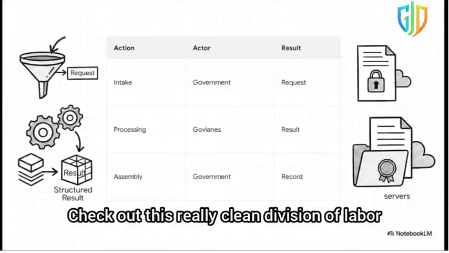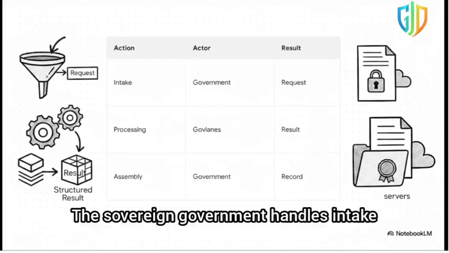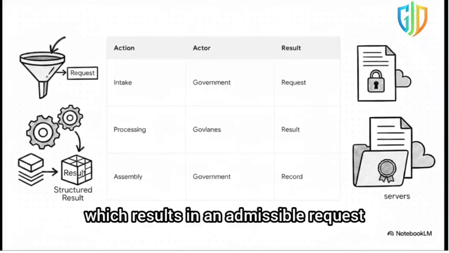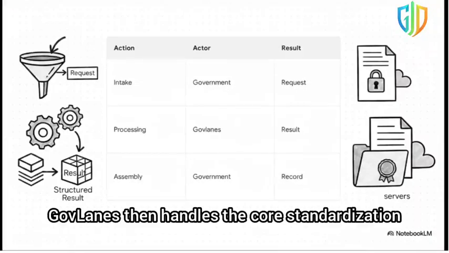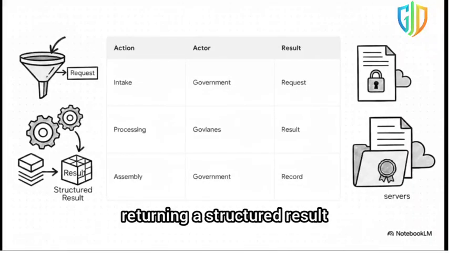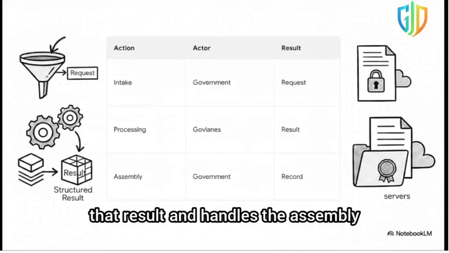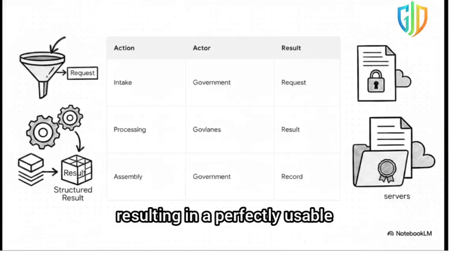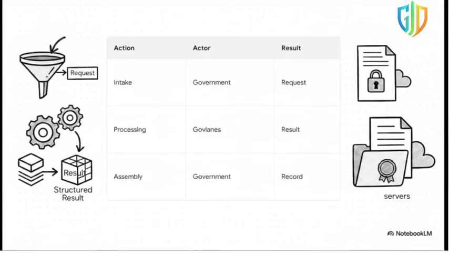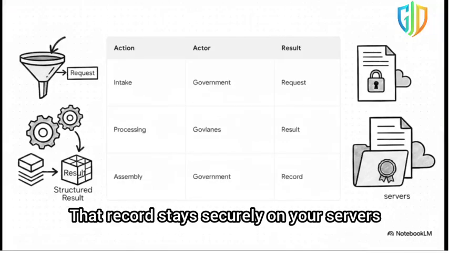Check out this really clean division of labor. The sovereign government handles intake, which results in an admissible request. Govlanes then handles the core standardization, returning a structured result. Finally, the sovereign government takes that result and handles the assembly, resulting in a perfectly usable, legally sound public record. And the best part? That record stays securely on your servers.